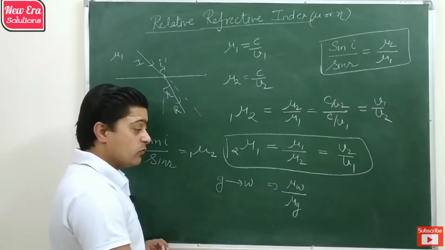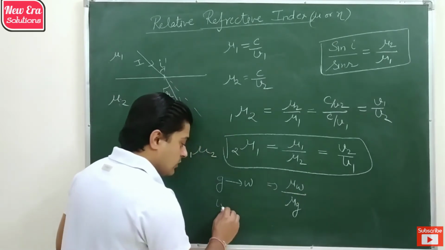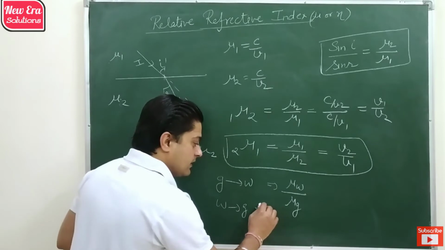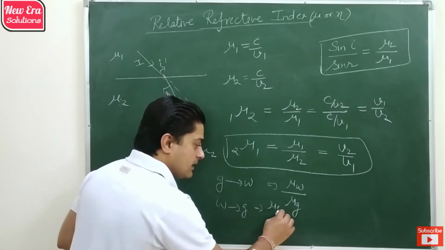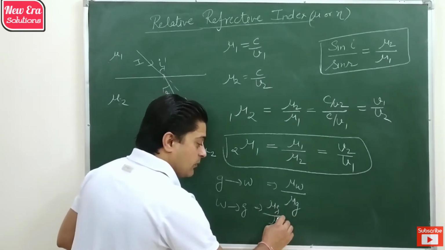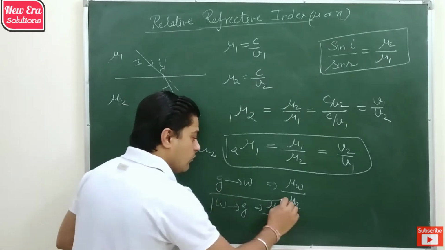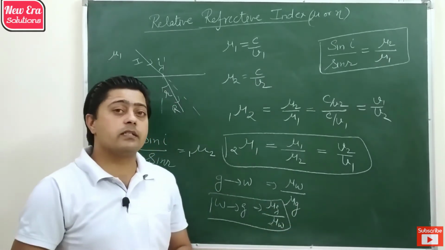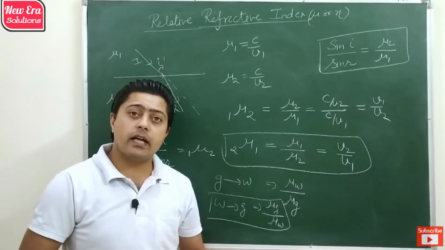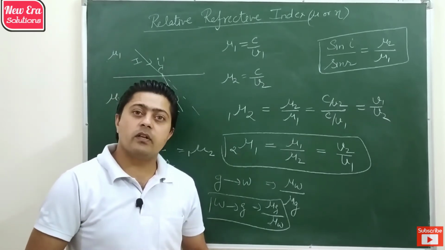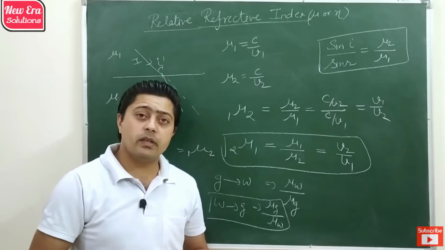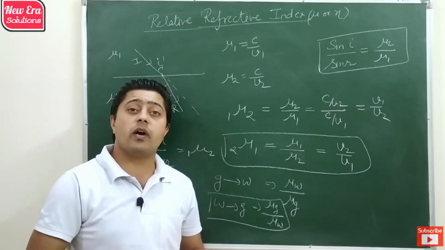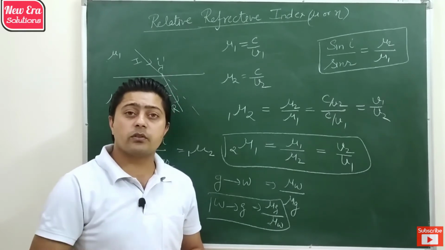But when light moves from water to glass, in that case the relative refractive index is refractive index of glass upon refractive index of water. So the relative refractive index always depends on the movement of light, in which we observe which medium is the initial medium and which medium is the final medium for propagation of light.